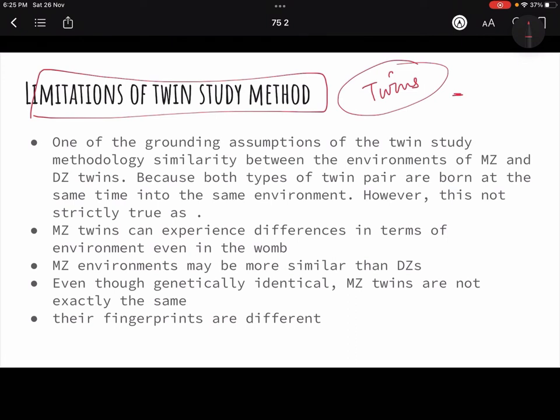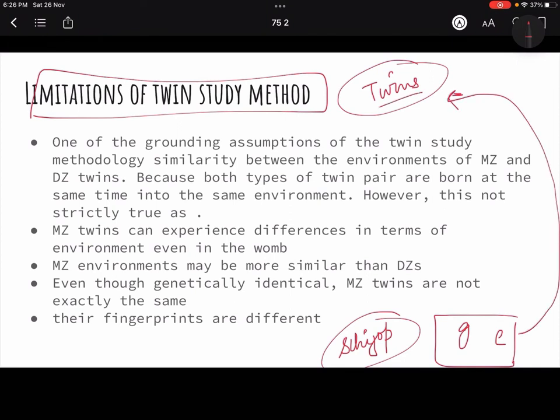We are making big conclusions, for example, about schizophrenia, ठीक है: how much of the impact of schizophrenia is due to genes, how much is environmental impact. But we are doing it with the help of a study that is based on twins, and twins are a rare kind of phenomenon. So how can we generalize based on things which are not very easy to study?